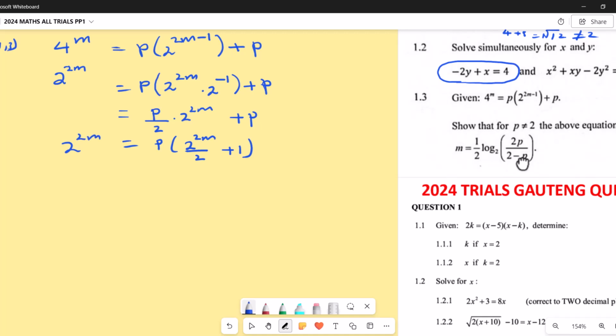So now if I put under the same denominator, that means I can put 2 here.